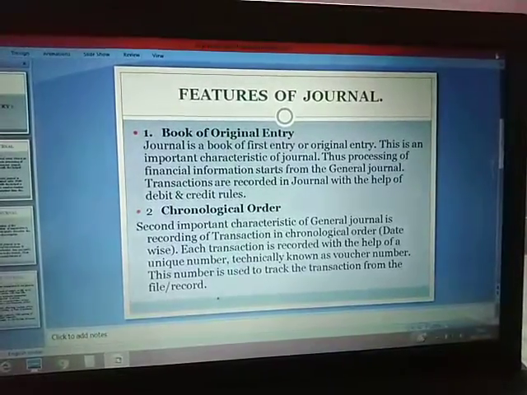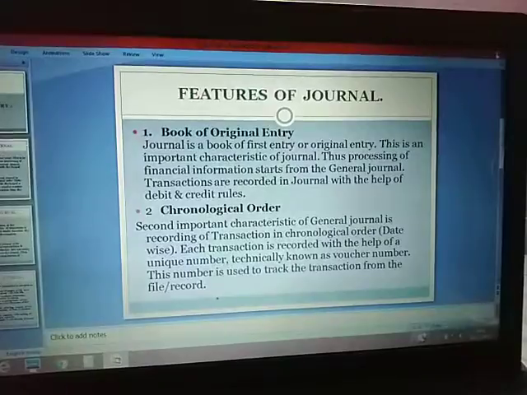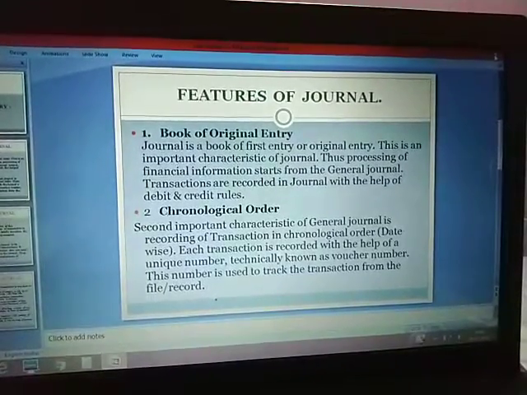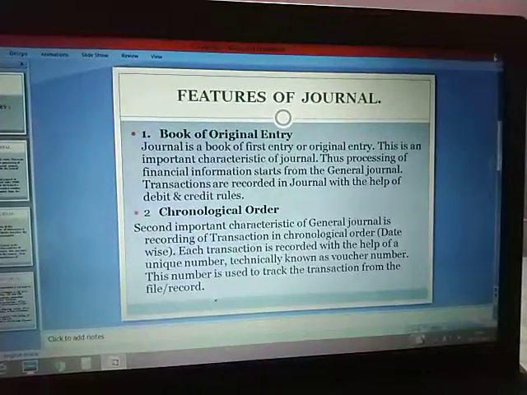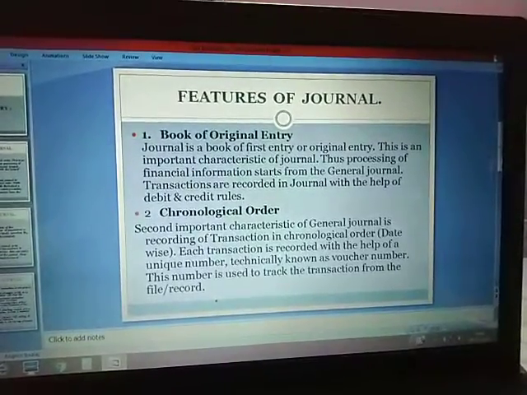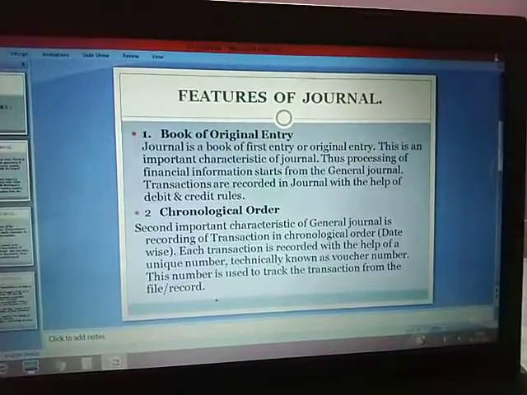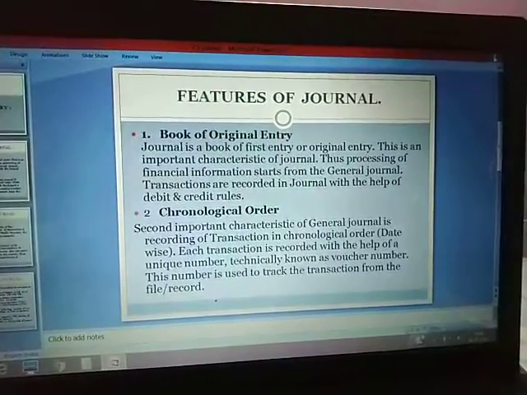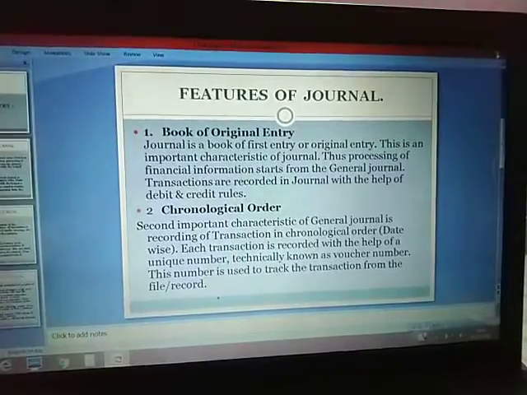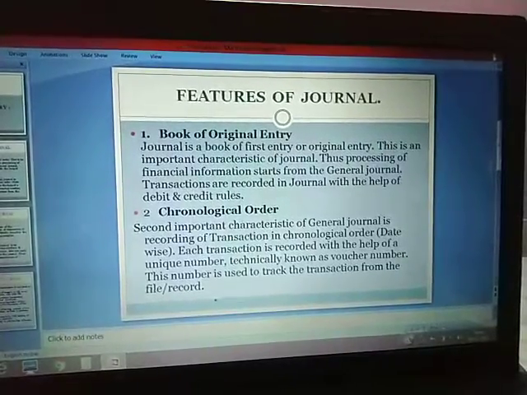Now we will proceed with today's topic. Today's topic is features of journal. First of all, it is a book of original entry. As I told you, it is the place where the transaction is being recorded for the first time. And we follow the golden rules of accountancy, that is the rules of debit and credit according to the classification of various types of accounts.